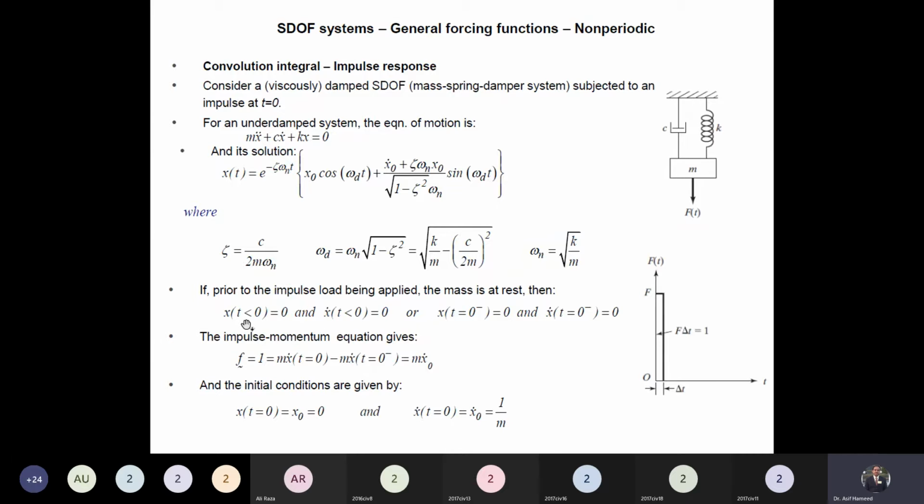Either we can write it in this way or in this way. t less than 0 means the displacement and the velocity just before the application of the load. Similarly, 0 minus means the displacement and velocity before the application of the load.